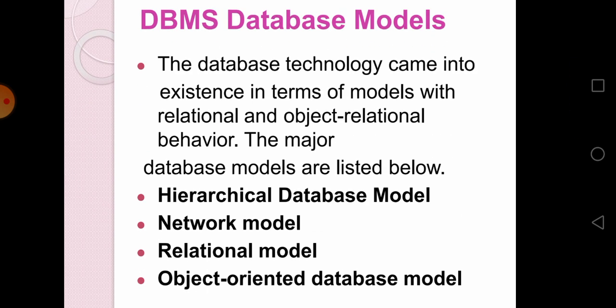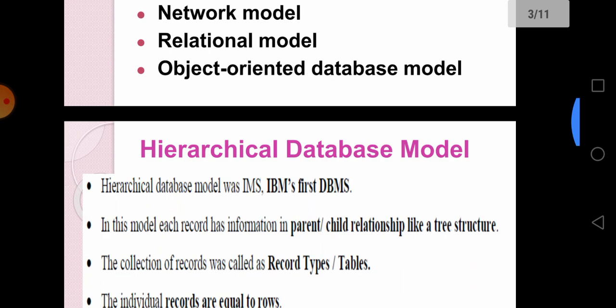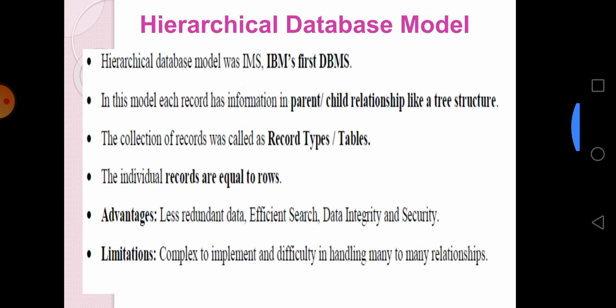DBMS Database Models. The database models are listed below: hierarchical database model, network model, relational model, object oriented database model. Hierarchical database model, the famous one was IMS, Information Management System, IBM's first DBMS. IBM means International Business Machines.